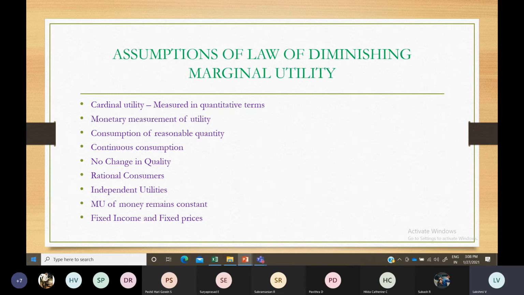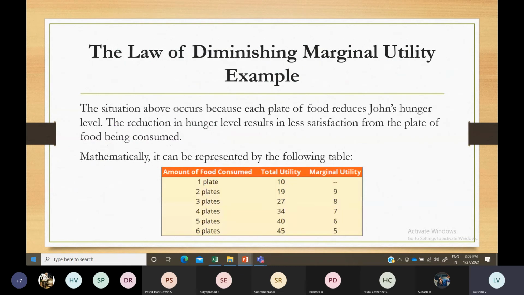How much you consumed the first time, the same you consume for the second, third or fourth time. Quality is also not going to change. Everything remains constant here. You're going to consume additional units and find out the total utility and the marginal utility here.